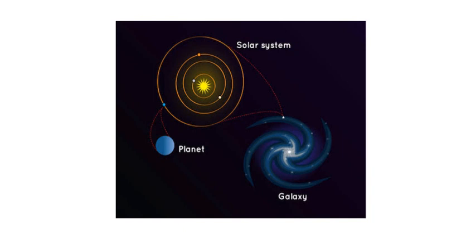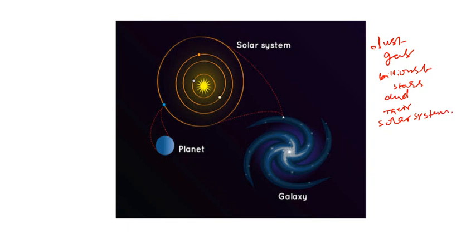Galaxy is a collection of dust, gas and billions of stars and their solar systems. So our solar system is one of the stars from this galaxy.